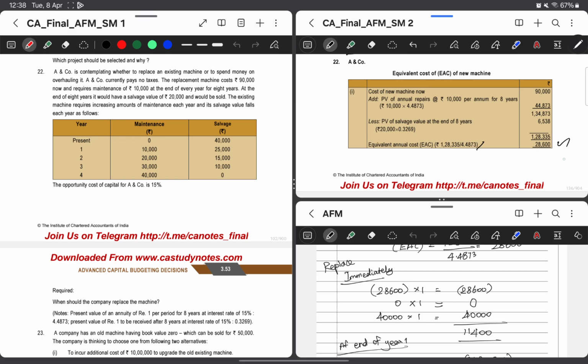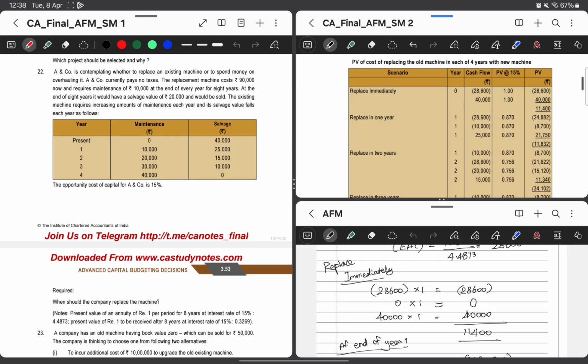Since it is for 8 years, we are dividing by the 8 year present annuity factor to arrive at this 28,600. Now this 28,600 is at the beginning we are calculating, right? So going further, we will be discounting this equivalent annuity cost if we are deciding to replace at the end of 2nd year or 3rd year or 4th year. Okay, taking up next the replacement decision. If we are replacing immediately, then our cash flow will be 28,600, as calculated above, then 40,000, which is the salvage value of the existing machinery. So we are getting a positive PV of 11,400.